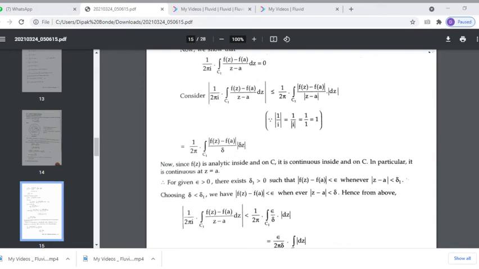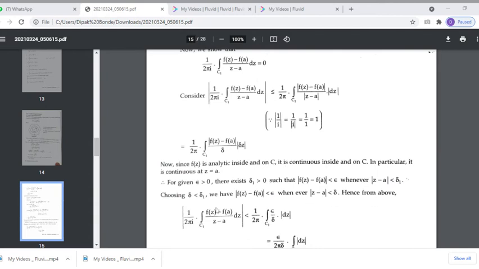Since f of z is analytic inside and on the closed contour C, it is continuous inside and on the closed contour C. It is particularly continuous at z equal to a. So for every epsilon greater than 0, there exists delta 1 greater than 0 such that modulus of f of z minus f of a is less than epsilon whenever modulus of z minus a is less than delta 1. Choosing delta such that delta is less than delta 1, modulus of f of z minus f of a is less than epsilon whenever modulus of z minus a is less than delta.